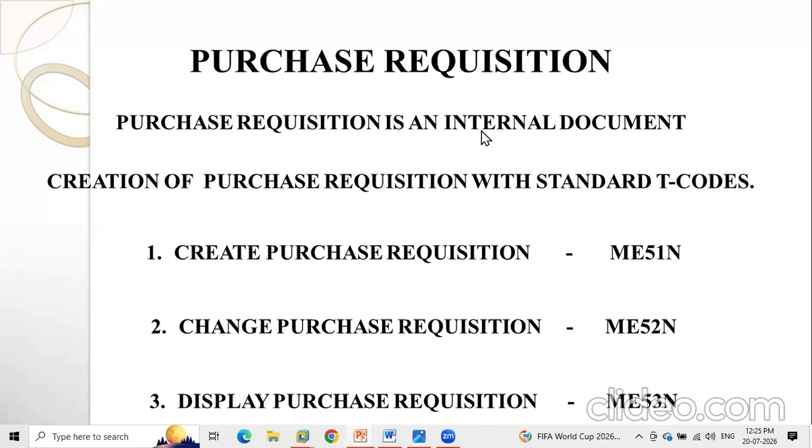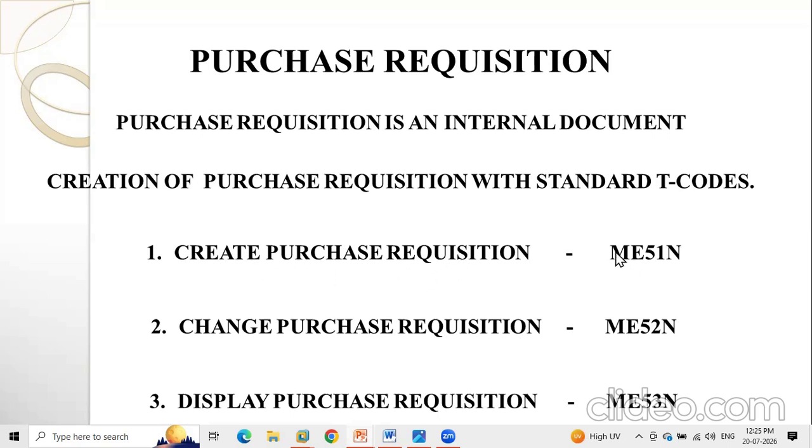Okay, then this is an internal document. This is also an interview question: what is an internal document and what is an external document? Because this is an internal document, we are not sharing this with any external vendors or any external suppliers or any external departments. This is inside the system only. For our requirement, we will be creating this internal document, the purchase requisition. Once the source is identified, then the requisition will be created. This is what creating a purchase requisition means.